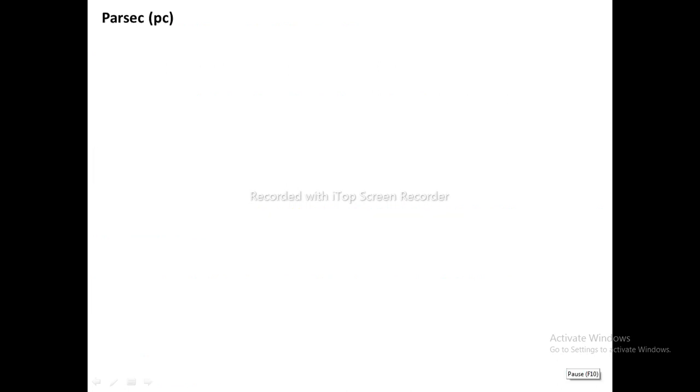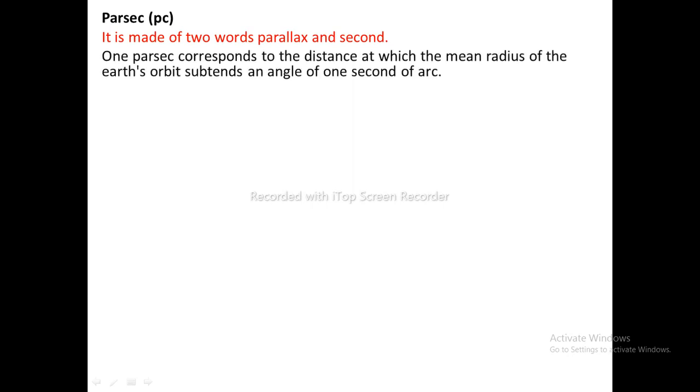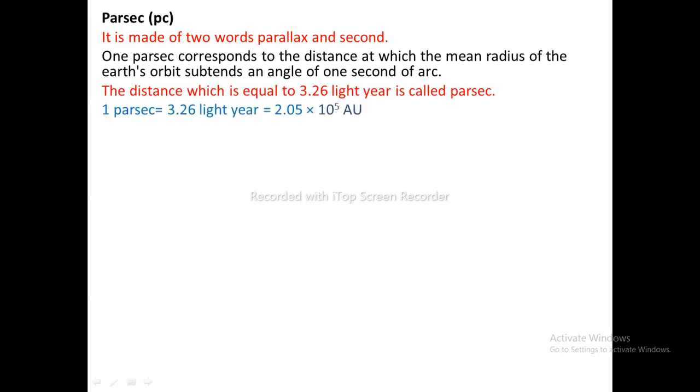Parsec. It is the unit to express distance between extremely far apart heavenly bodies. The distance with the value of 3.26 light year is called 1 parsec. The term parsec is derived from the two words parallax and second. 1 parallax corresponds to the distance at which the mean radius of the Earth's orbit subtends an angle of 1 second of arc. 1 parsec equals 3.26 light year, which is equal to 2.05 × 10^5 astronomical unit.